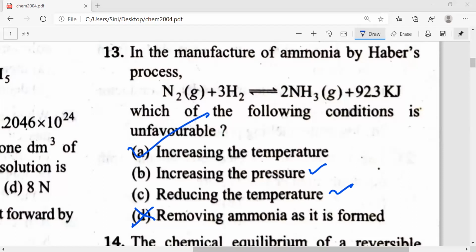Option A. How many of you don't know 13th one, option A? Please message me now in the chat. Is there anyone who does not know question number 13? How did I get increase in the temperature? Is there anyone who did not get this thing? Question number 13. Okay, I think one of the students did not get it.